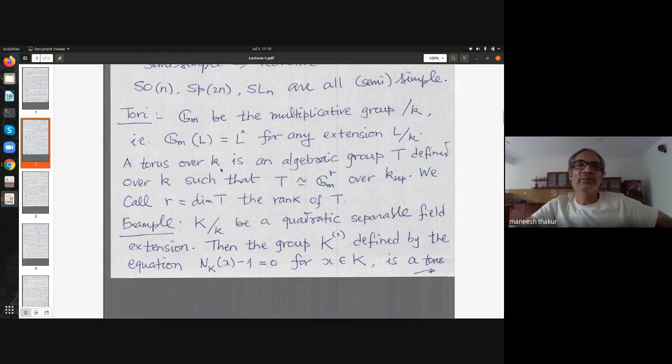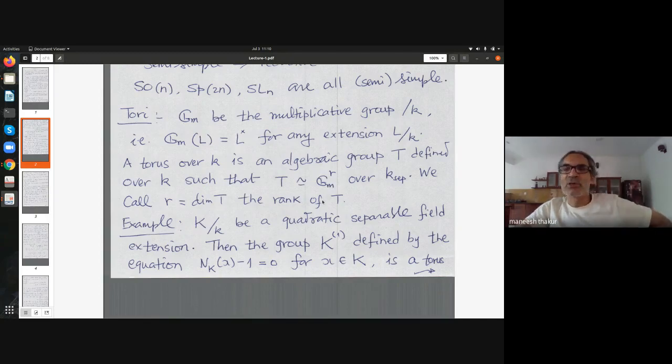And you define an algebraic group T to be a torus over K, or a torus defined over K, if when you base change all the way to the separable closure, actually you don't have to go all the way to the separable closure, but over some extension, it becomes isomorphic to the direct product of some copies of G_m.